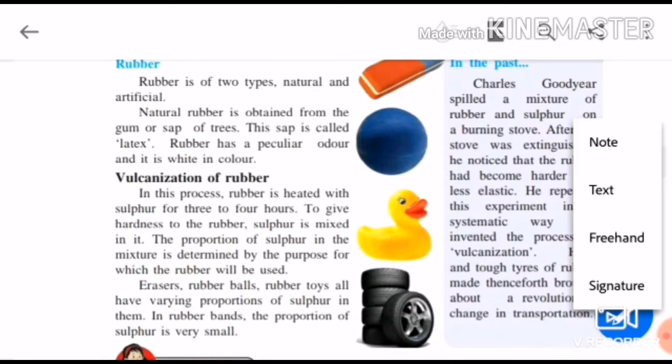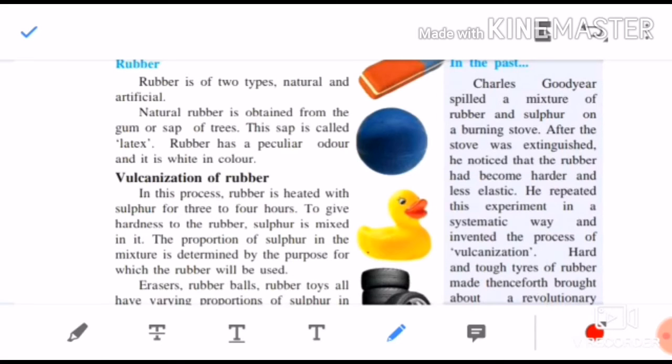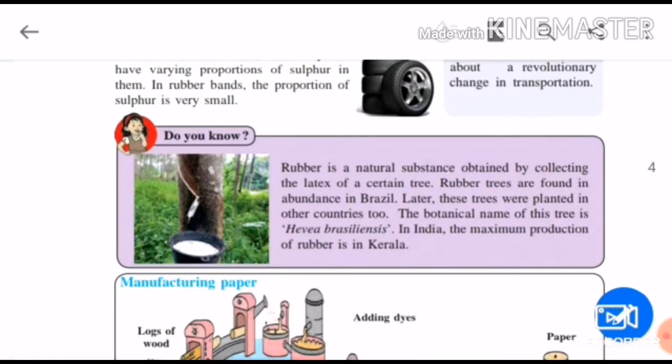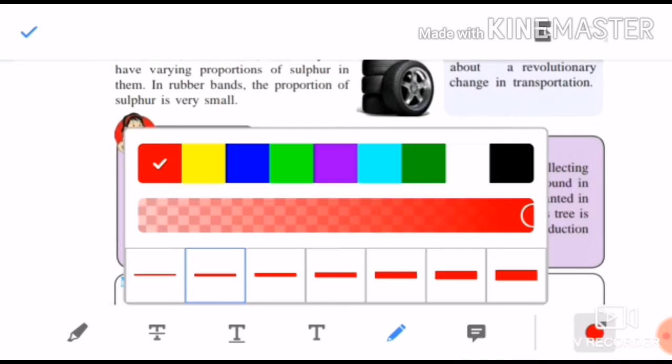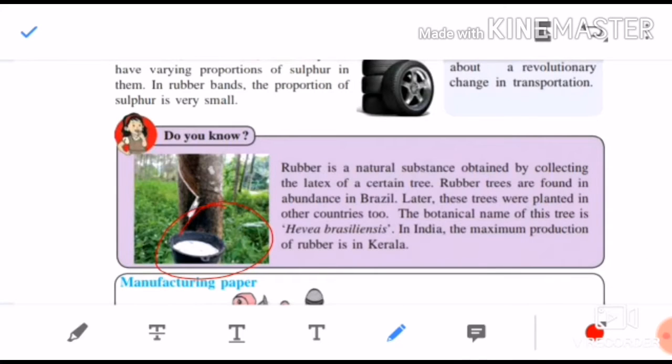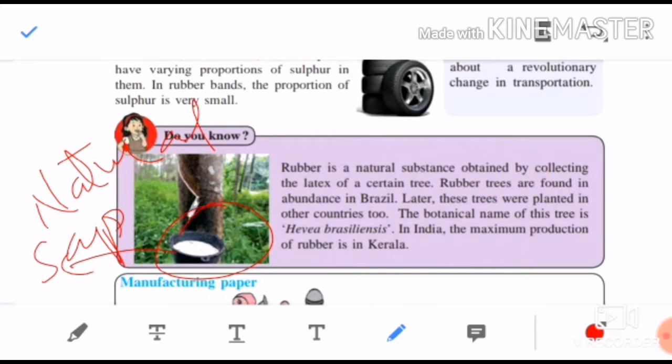See here children, in this picture down it is given how we get this rubber from the gum or sap of a tree. This natural rubber is called a sap. It is white in color. This is actually a gum or a waste product, a sticky part on the bark of the tree. From that rubber is produced. This is natural rubber, which we get from trees.